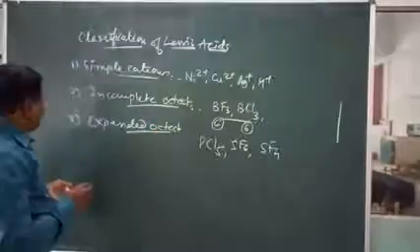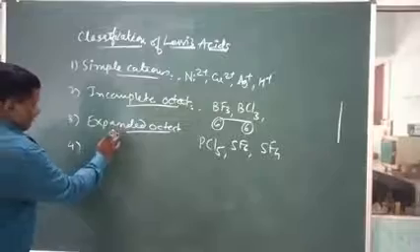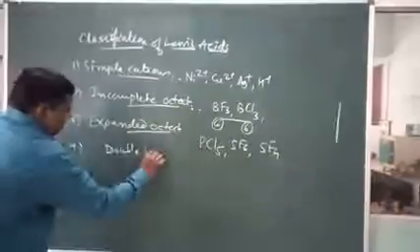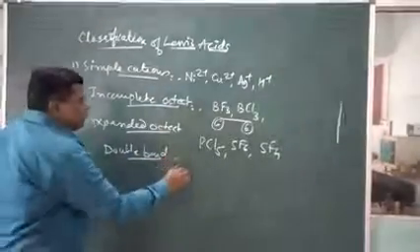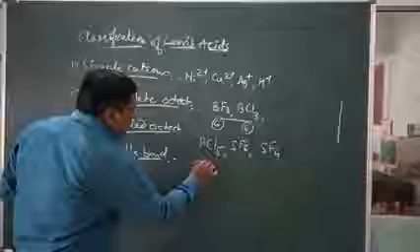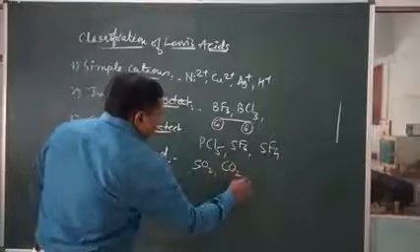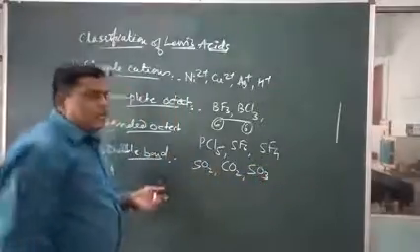Again, there are some molecules containing double bonds. Double bond containing molecules can act as acids. Suppose we take SO2, CO2, SO3. These compounds can act as acids.